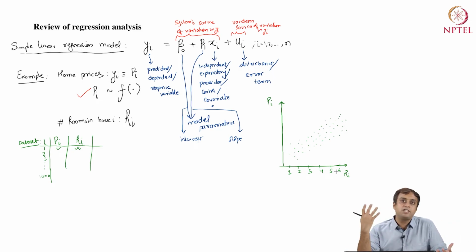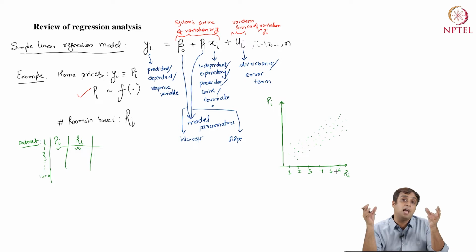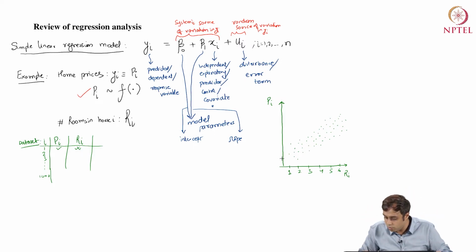Now, what a regression is doing, the systemic portion of the regression is saying that this Pi can be explained by a real number line which has an intercept beta 0 and a slope of beta 1, right? This is a regression line.